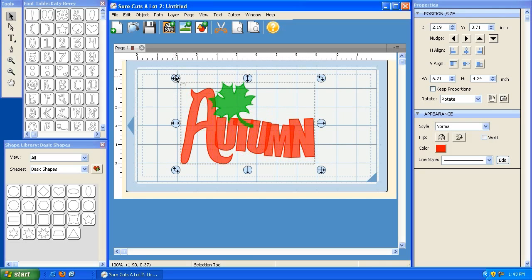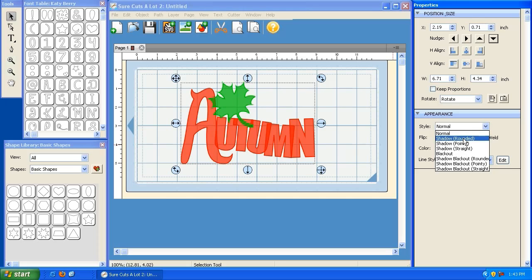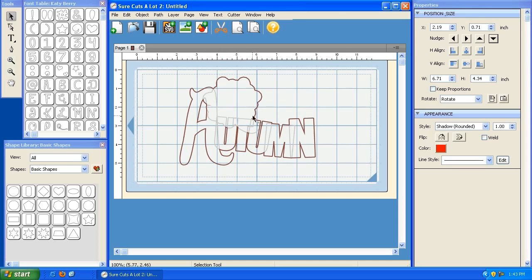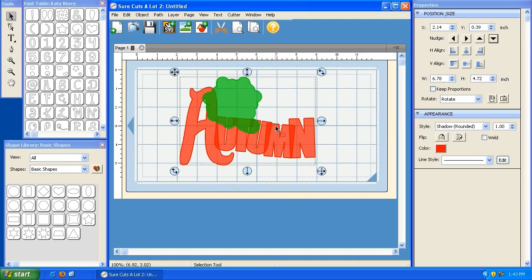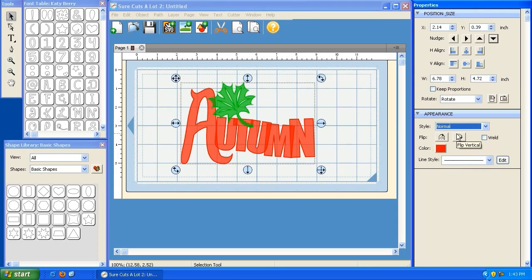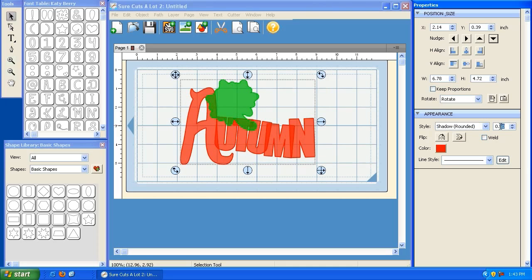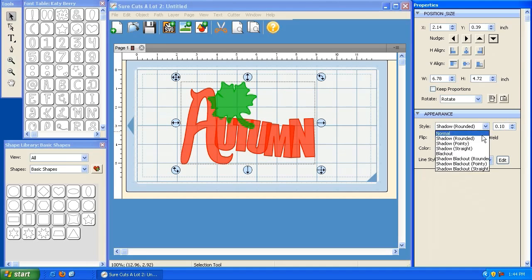Now, what if I wanted to take this, cut it out, but then also put it on top of its shadow? I can actually do that by going here and clicking shadow. And if we take a look at the preview, this is what it's going to cut out. So this will sit beneath this, and that's going to create a shadowy effect. You can actually go in and change the settings for the shadow to decide how much of a shadow you want and how thick of a shadow you want, by adjusting these values here. You can create a pointy shadow, create a straight shadow.